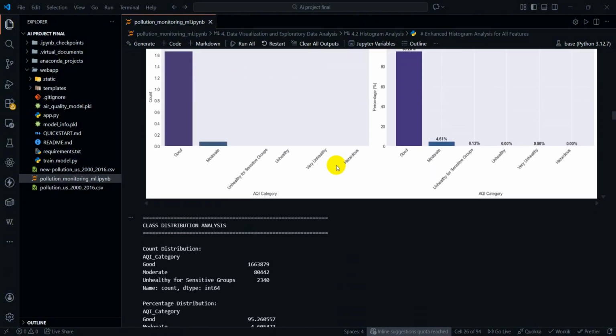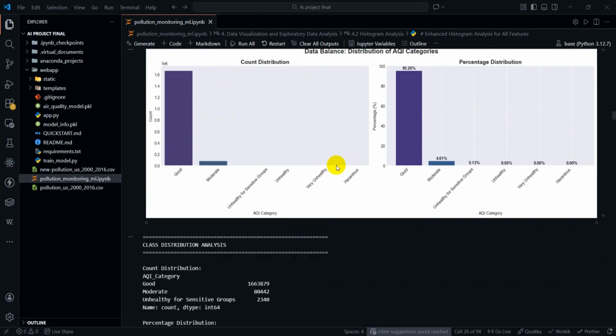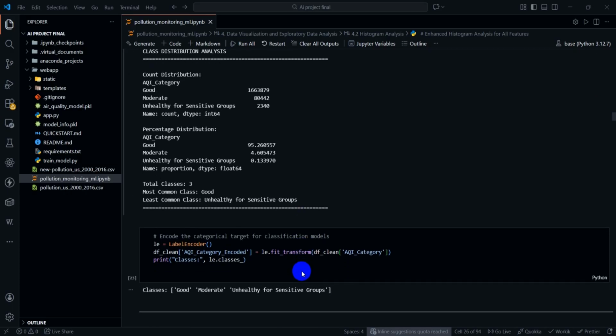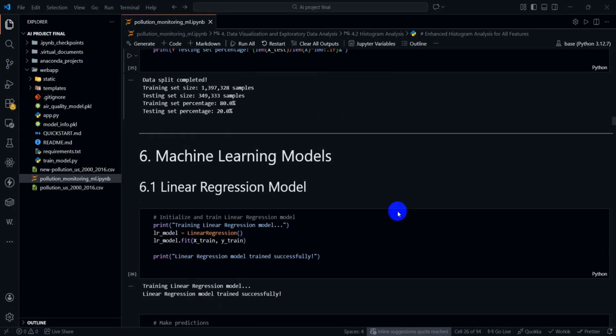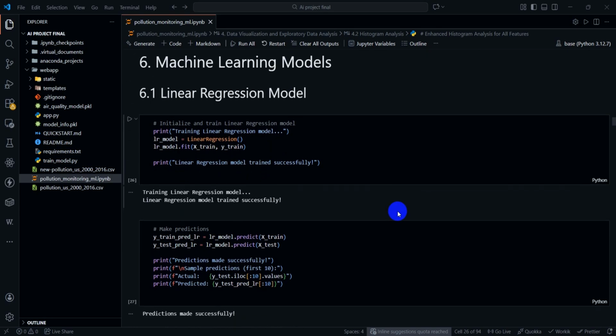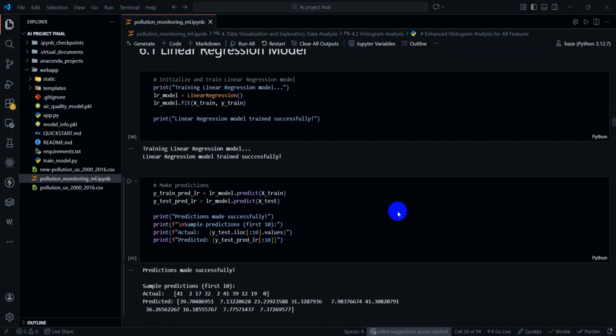Here, note that the AQI dataset is highly imbalanced, with good air quality at 95.96 percent dominating, which makes accuracy alone unreliable and requires metrics like F1 score and ROC AUC for proper evaluation. Now let's move to the machine learning models. First, I focus on regression, where the goal was to predict the numerical AQI value. Models used are linear regression and random forest regressor.